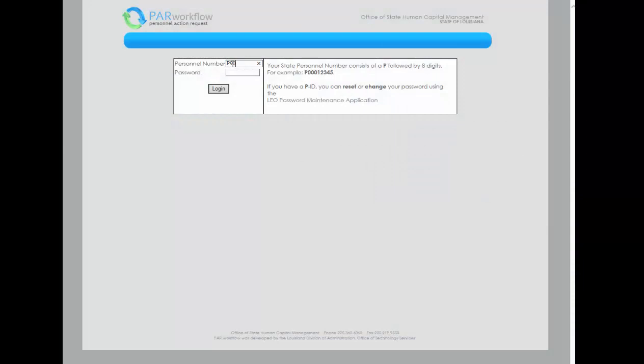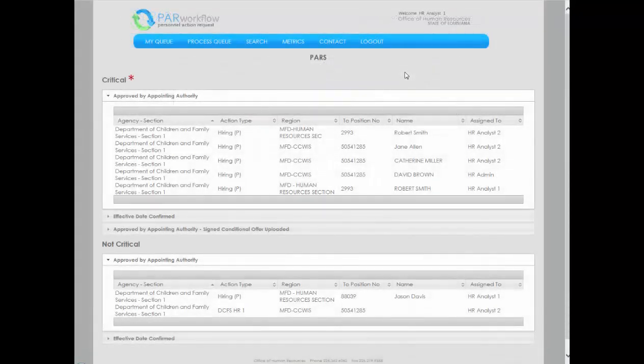You will log into the PAR workflow system using your Leo login ID and password. Upon logging in, you will be taken to the PAR home screen. PARs waiting to be processed in various statuses will be displayed. PARs located under the critical section require immediate attention. For this example, we will open a PAR in the Approved by Appointing Authority status.